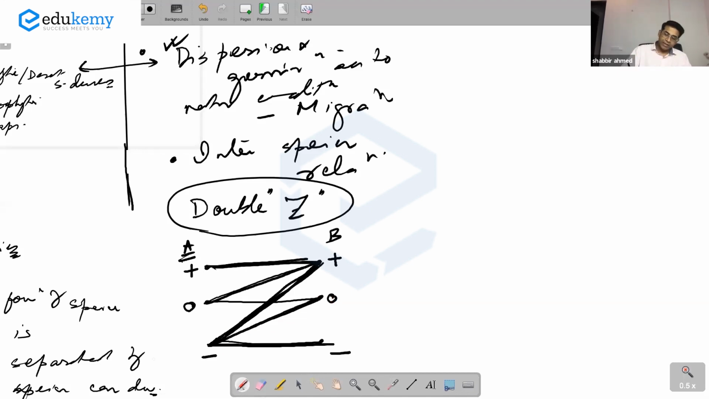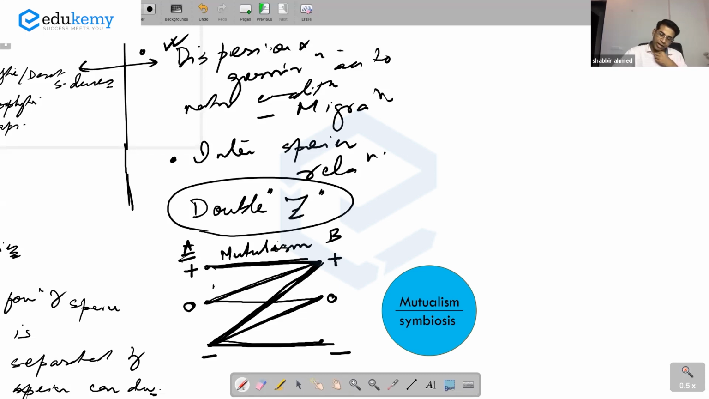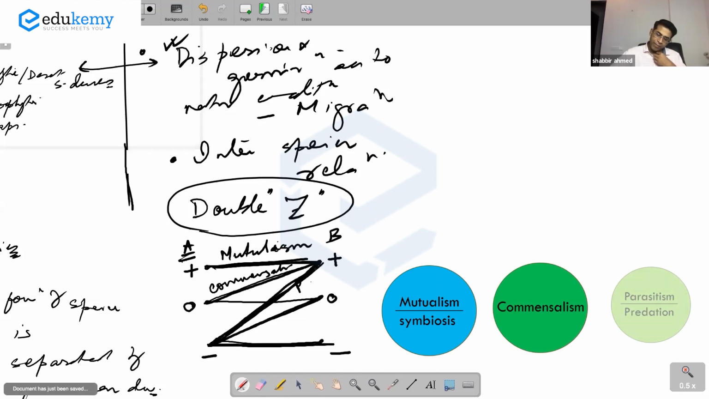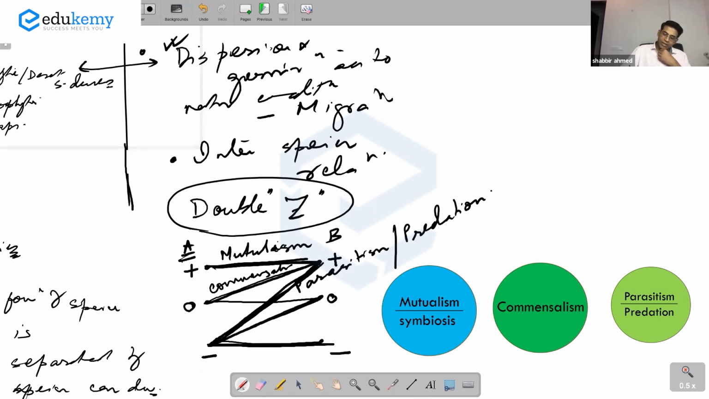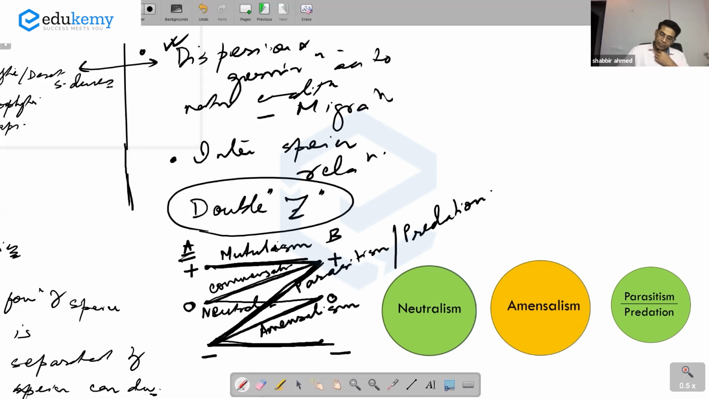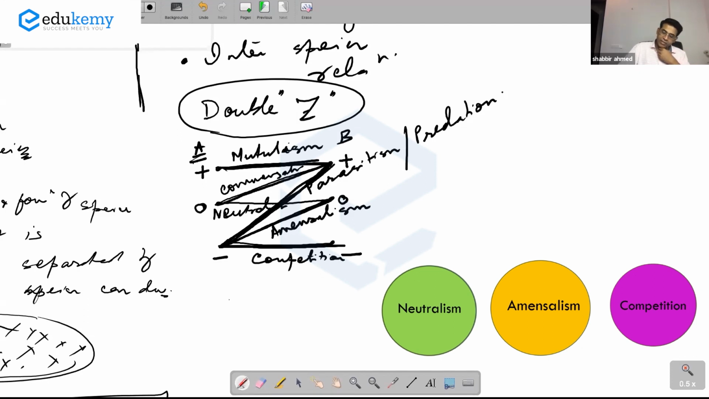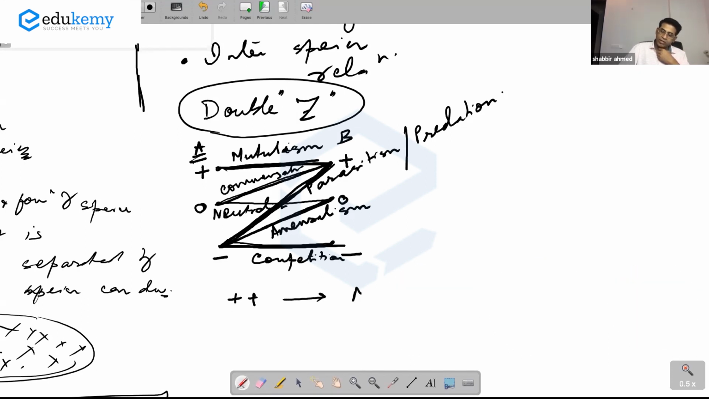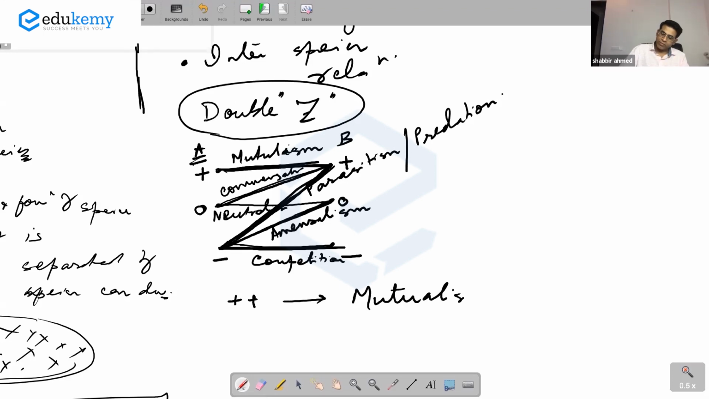इसके नाम हैं. This is called mutualism. This relationship is called commensalism. This is called parasitism, also referred to as predation. This is called neutralism. This is called amensalism. And this is competition. So if it is positive for both, it's called mutualism.